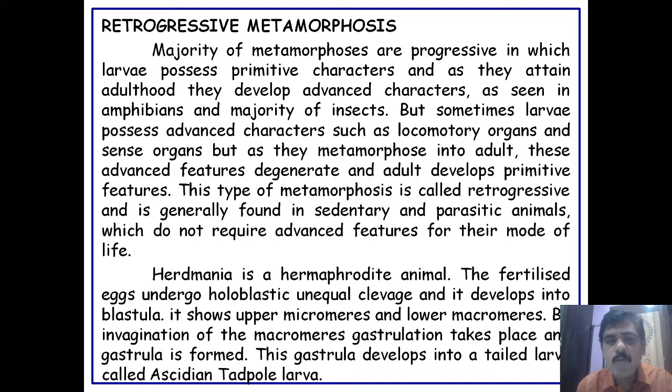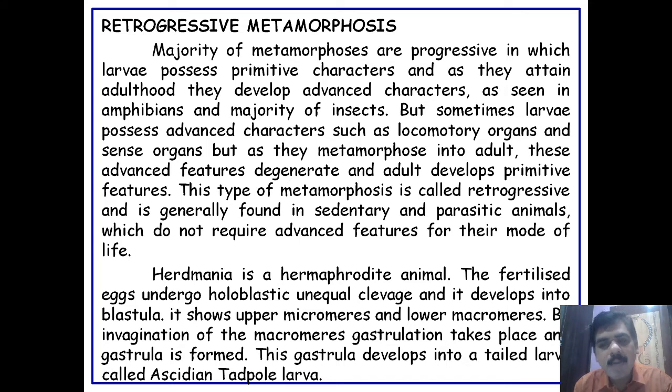The majority of metamorphoses are progressive, in which the larva possesses the primitive characters, and as they attain maturity or adulthood they gain the advanced characters, as seen in the amphibians and the majority of insects.